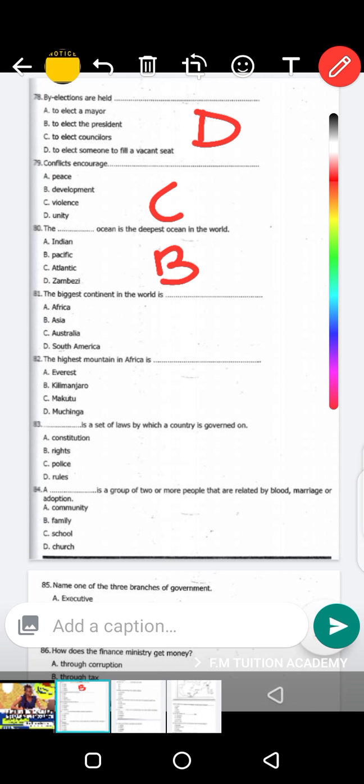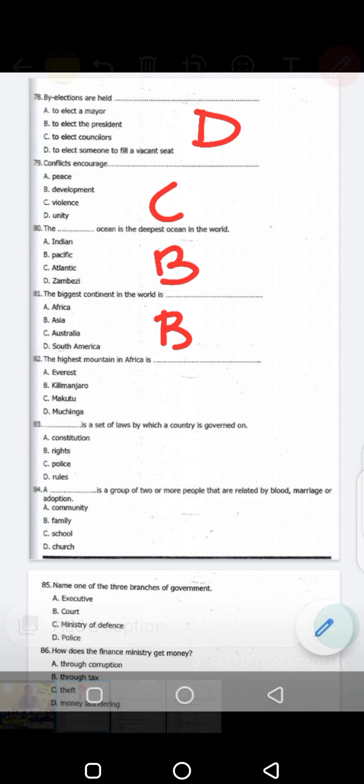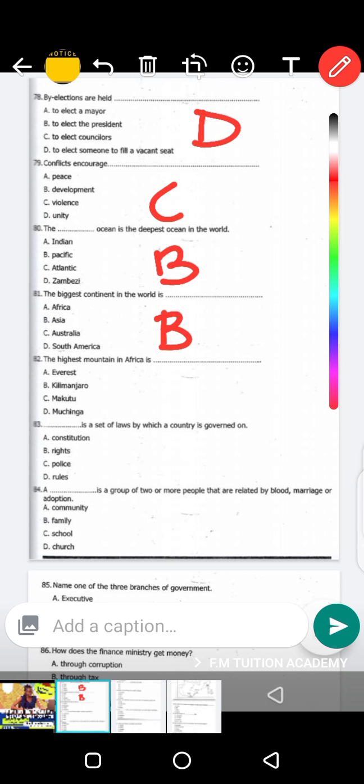Okay. Question 81. The biggest continent in the world is what? We've got Africa, Asia, Australia, South Africa. The answer is B, Asia. Asia is the biggest continent in the world. You remember, how many continents do we have in the world?